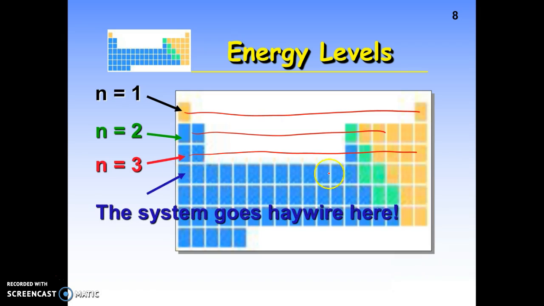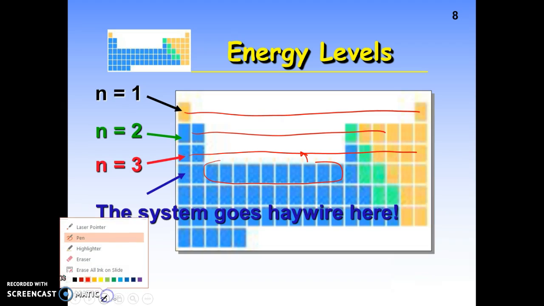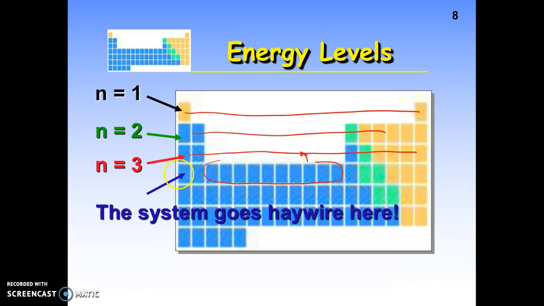This is where the system goes haywire, right in here, because something happens right here. This is actually part of that energy level. So this portion right here, let me get a different color. Hang on, let me get one that's going to show up. This portion right here through this portion right here is going to be n equals 4, but so is this. And then we kind of get haywire. So some things go wrong when we hit that D block.